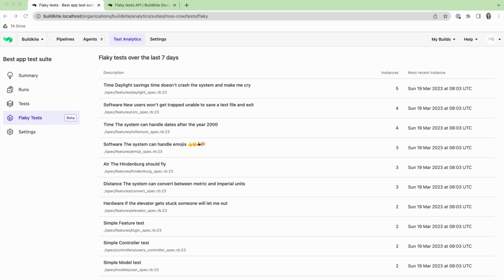How does it work? Test Analytics detects flaky tests by surfacing when the same test is run multiple times on the same commit SHA with different results. The tests might run multiple times within a single build or across different builds. Either way, these tests are detected as flaky if they report both passed and failed results. This new feature is included as part of your Test Analytics usage. There's no additional cost. There's also no additional configuration, although you want to make sure you're sending through commit SHAs as one of the environment variables you pass through.